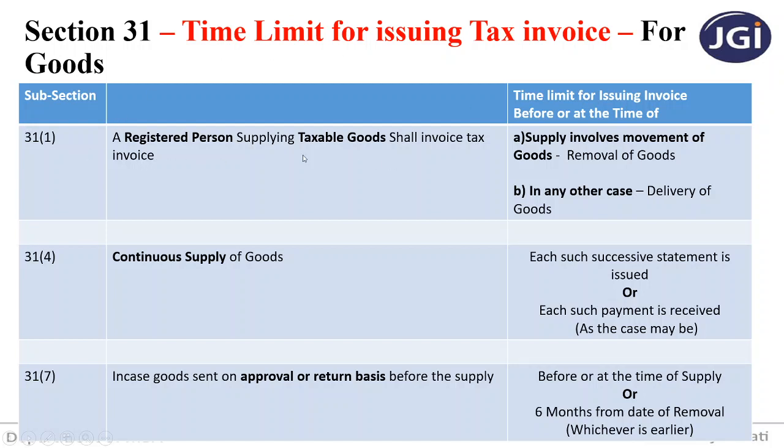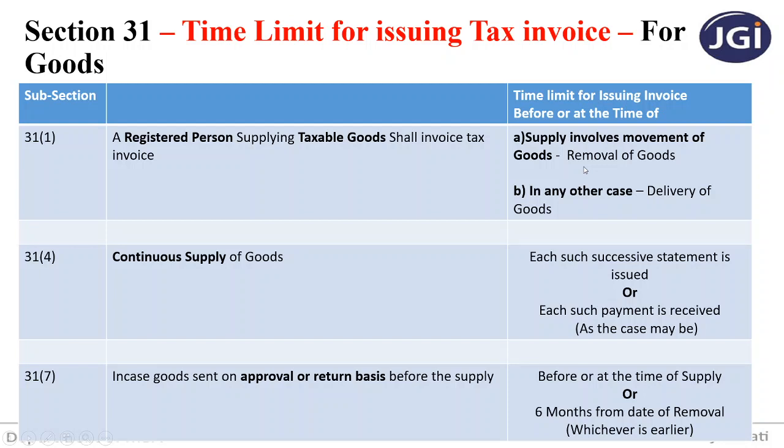Simply, a quick revision: this is for a registered person supplying taxable goods. Obviously, an unregistered person is not going to issue a tax invoice. So only a registered person will issue a tax invoice. If he is delivering the goods, that means there is a movement of goods from his premises to the recipient's premises, then he has a time limit up to the removal of goods.